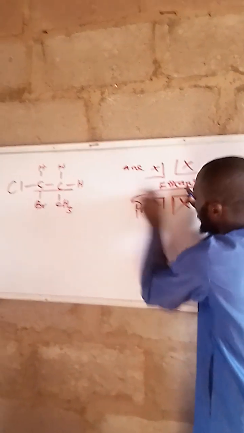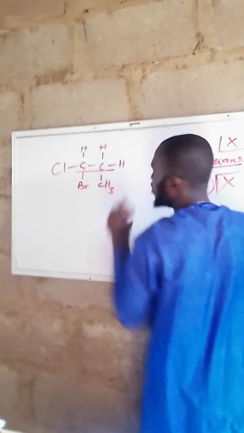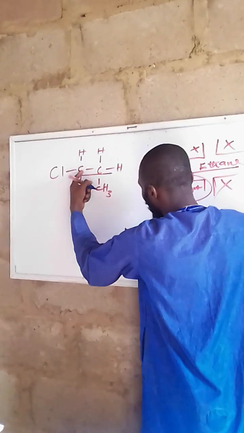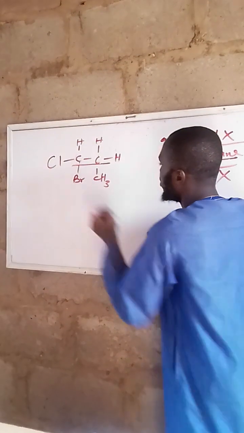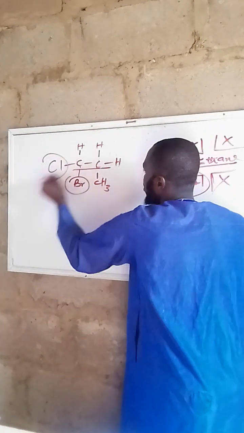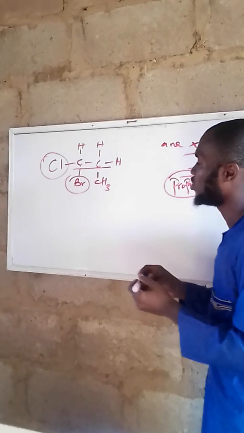What is the longest chain here? It is propane. 1, 2, 3. That is how we count. Or start from here, 1, 2, 3. Propane. Now, what are the substituents? Our substituent is this one. What follows? Nothing else. These are all hydrogen.